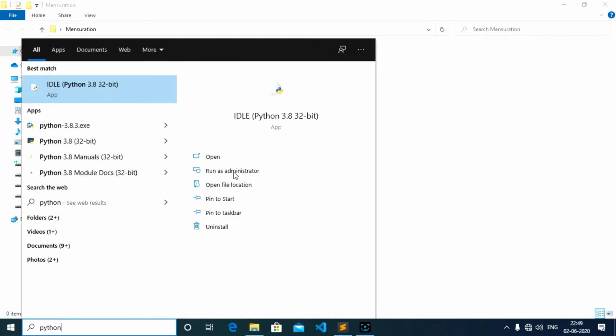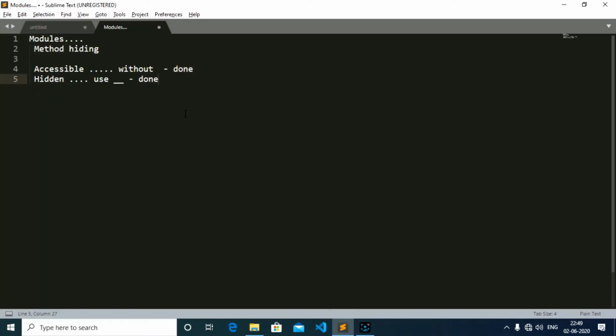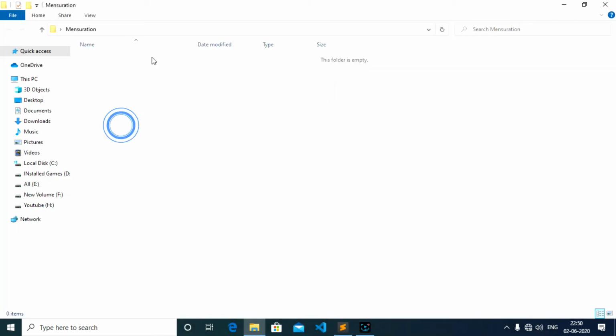Let me just plan my files first. I have mensuration. Within this I can have square, that we call it as cuboid. We can have cube, we can have cone, we can have cylinder, we can have sphere, we can have hemisphere, and these are the things that we can have. We can have prism and so many things. For the implementation purpose, I'll show you these things only. So you can consider this is my directory. Within this directory, these are my Python files. So let us just go there and create those.